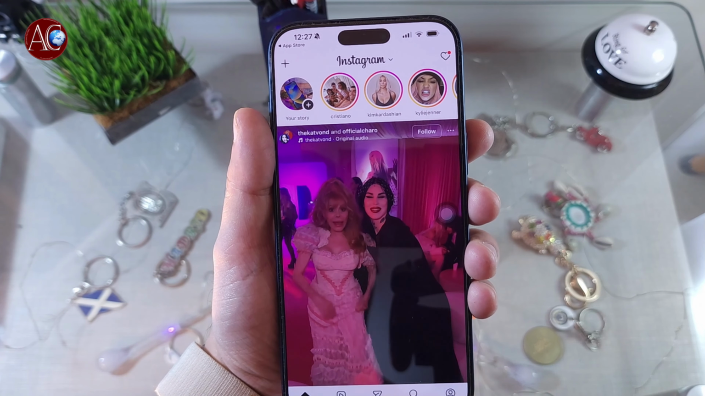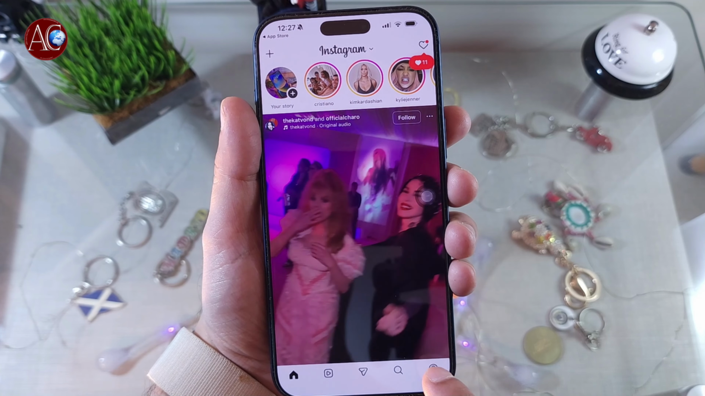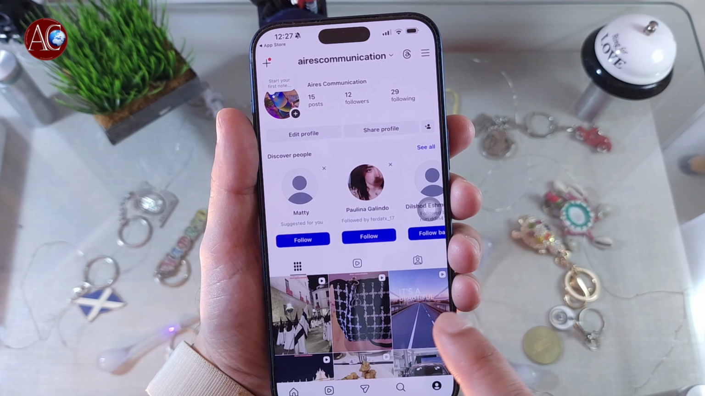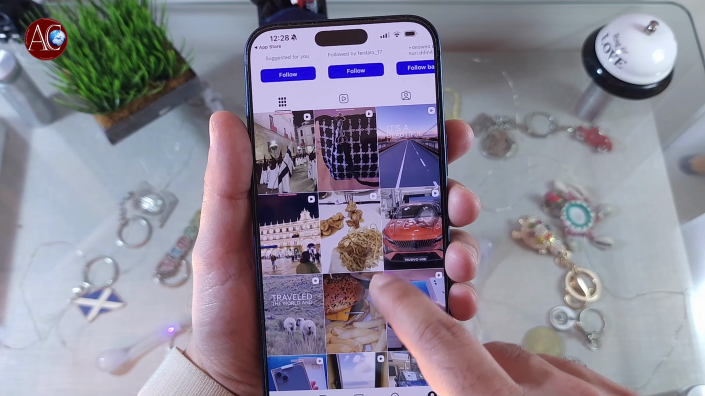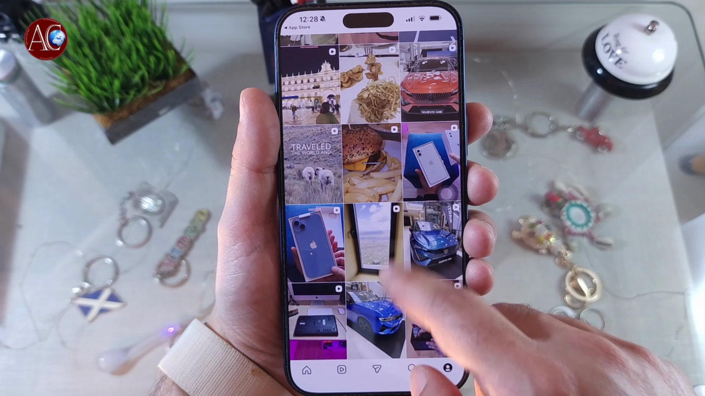Lovely. So here you have different buttons. Click here, you can see your profile and all the videos that I have. You can see here the Instagram video. So you have to have an account. Here you have a plus button, you click this one. You can make a reel here.